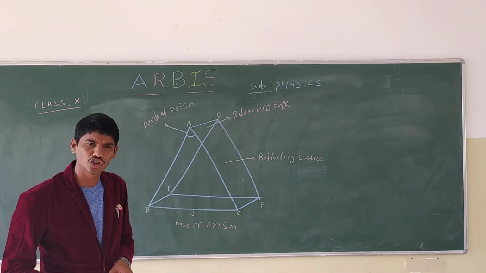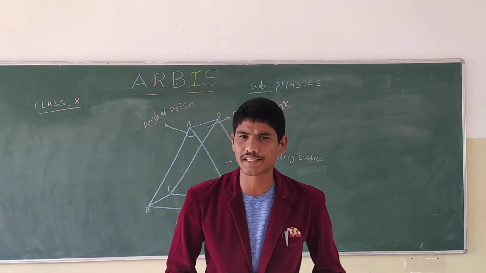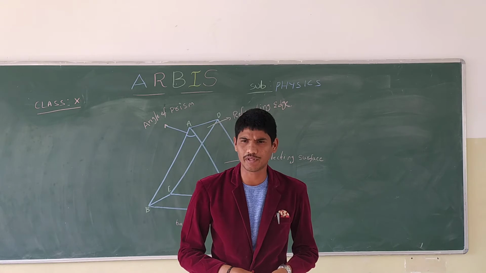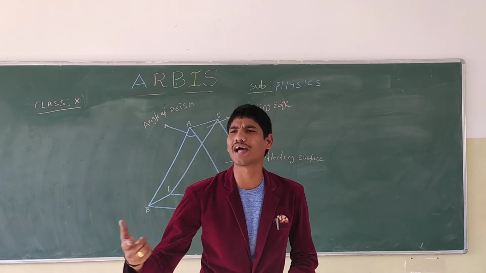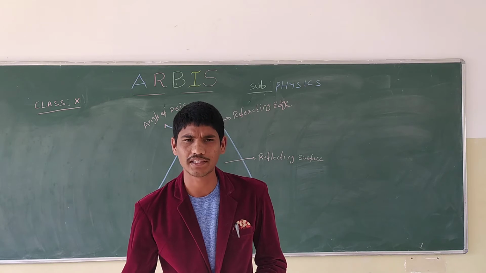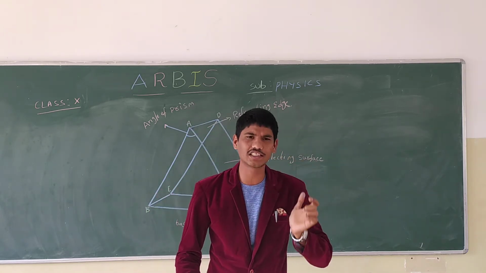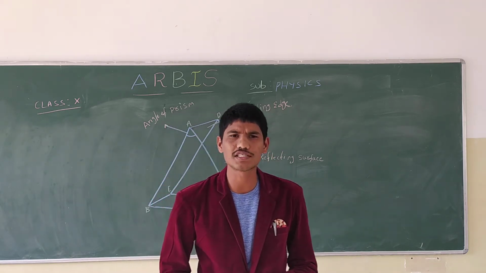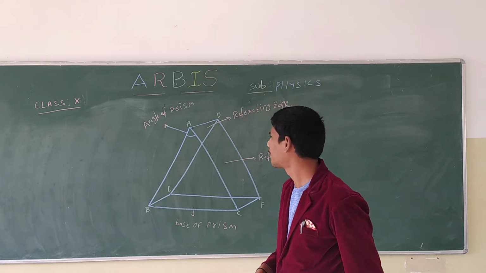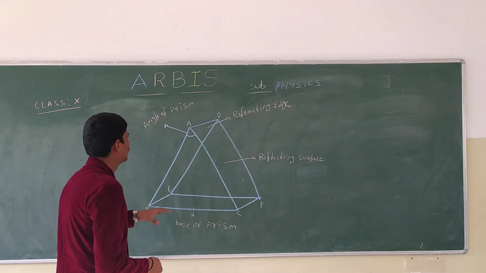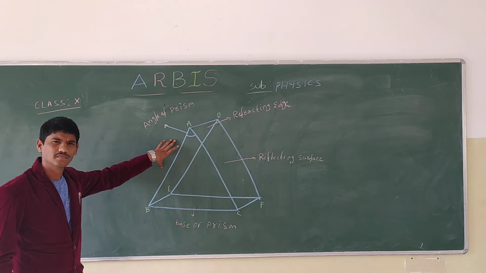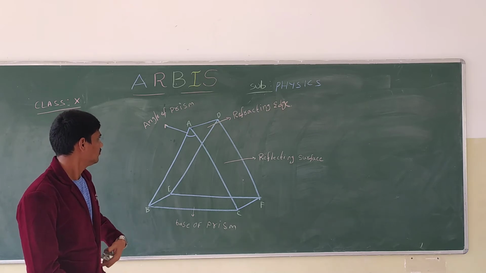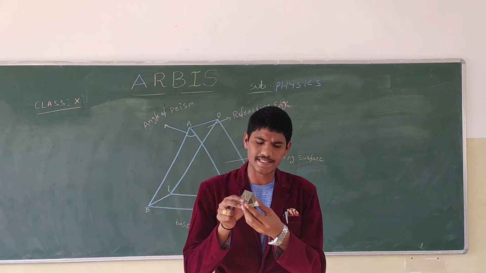Now we are going to start the colorful world. The first and most important topic is refraction through a prism. You might have studied in the light chapter the refraction through a glass slab, and how refraction takes place in it. Now we are going to see the prism. This is the figure of the prism.